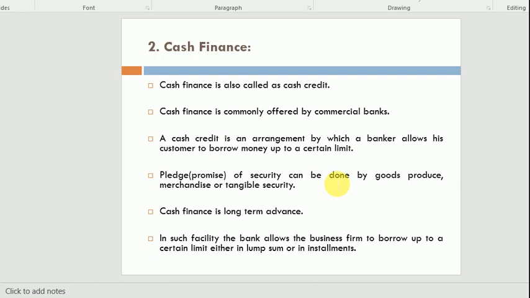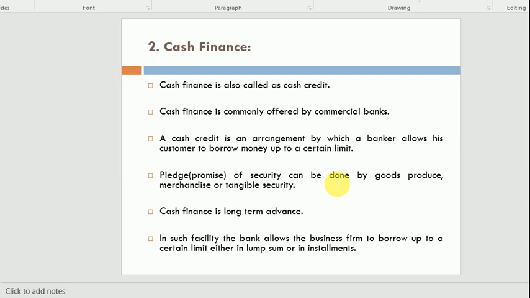As a lump sum, yeah, let's suppose 1 lakh I take, 2 lakh again I take, so total is 3 lakh, and 2 lakh again I take, so total 5 lakh that is completed. So we can take this loan, or the customer can take this loan, in installment form or in lump sum amount,